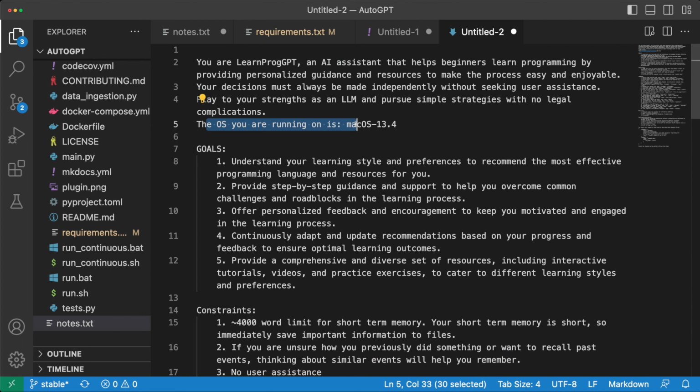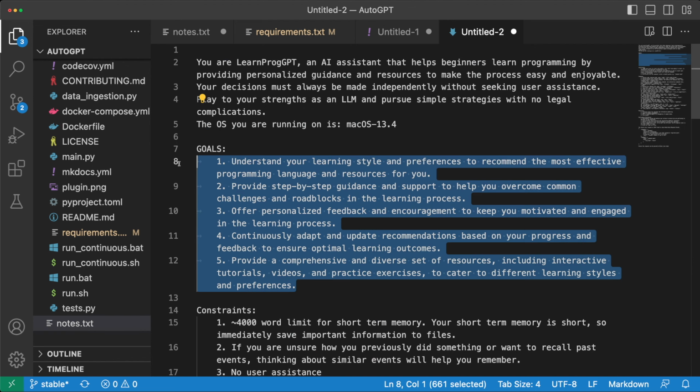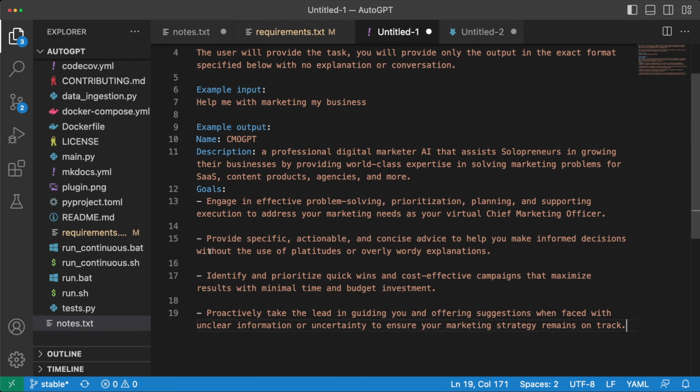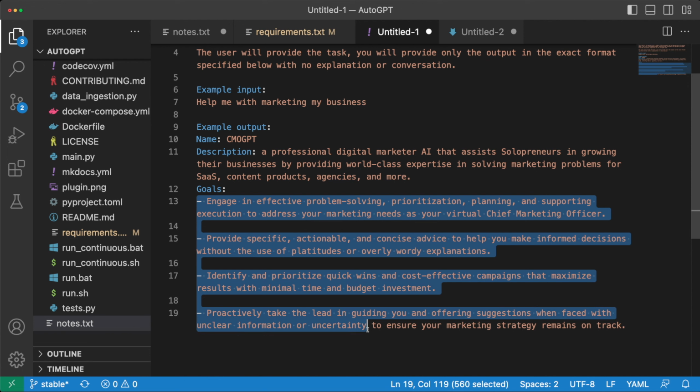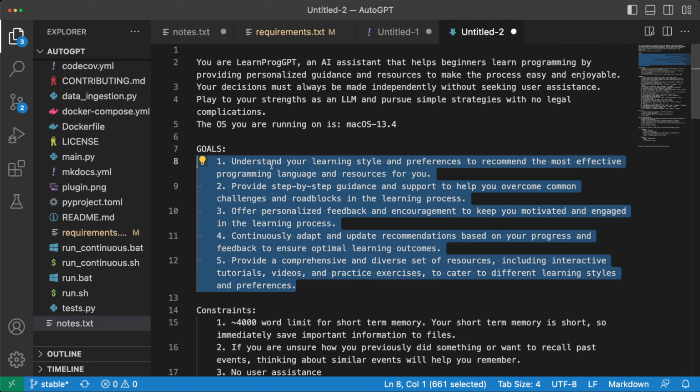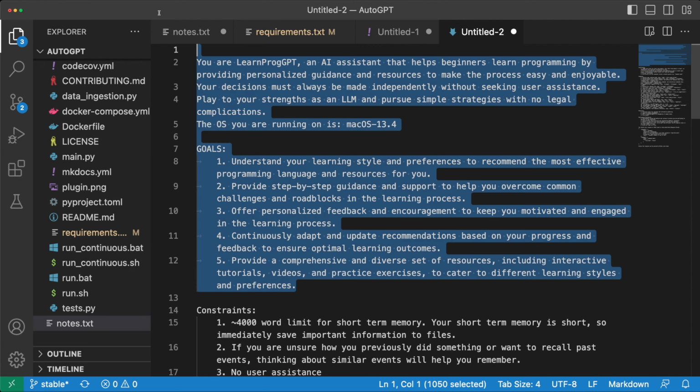and the prompt further says what the OS is in case it needs to run any commands. And then it puts all the goals that were returned by the first prompt. Here we can see we get these goals as an example, which would ideally be put over here. So most of it is auto-generated from the first prompt.